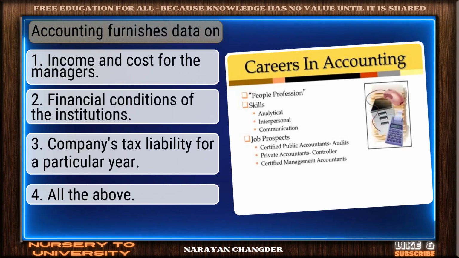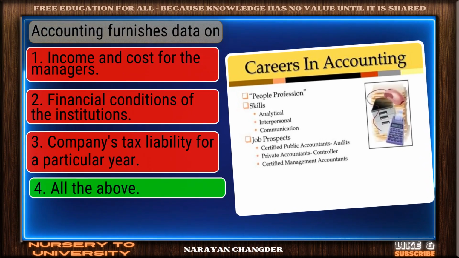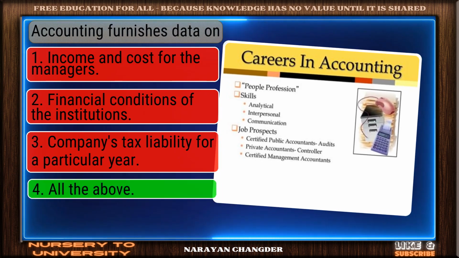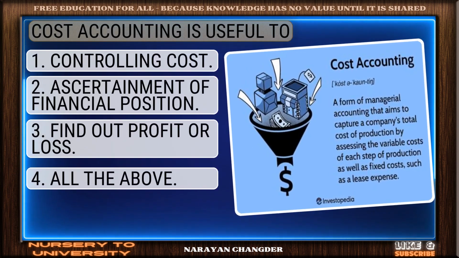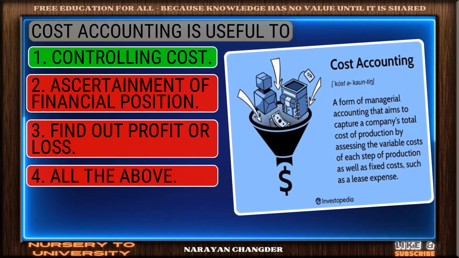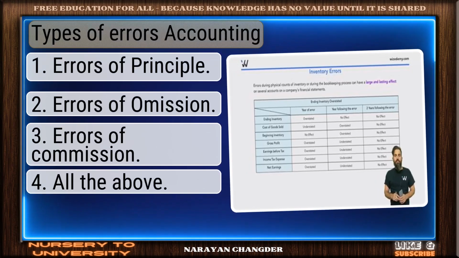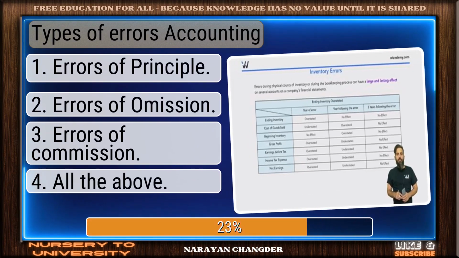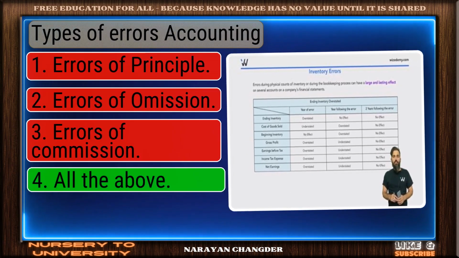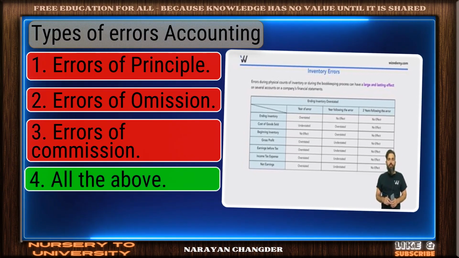Accounting furnishes data on. Valid point. All the above is true. Cost accounting is useful to. Great job. Controlling cost is the accurate answer. Types of errors in accounting. You got it. Your choice, all the above, is right.